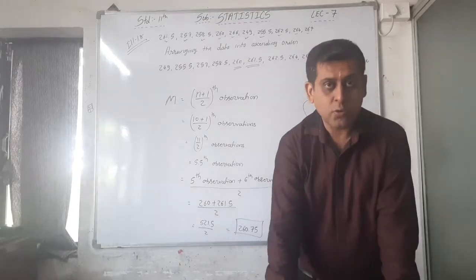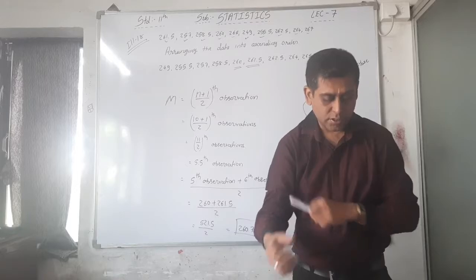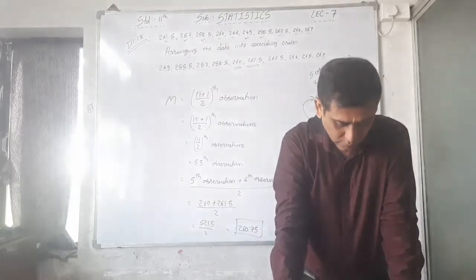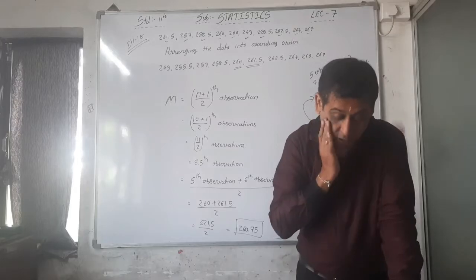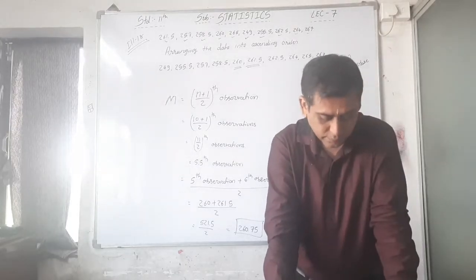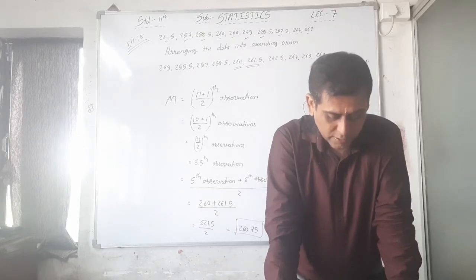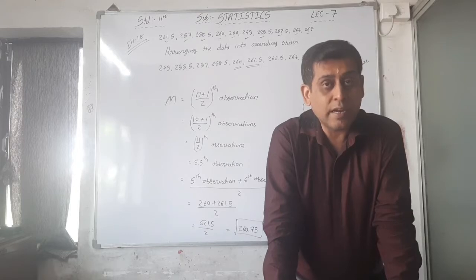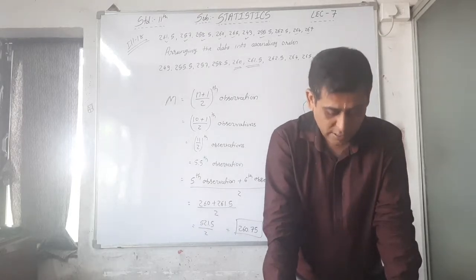Now we'll continue with our next illustration, that is illustration number 19. I am reading that. See, this is the third style of the question. There are 11 employees in an office. See, how many employees? 11. That is n is equal to 11 here.